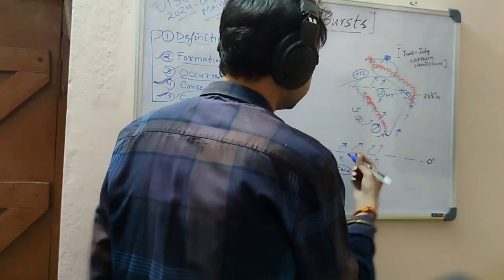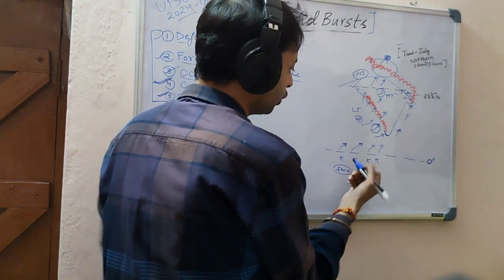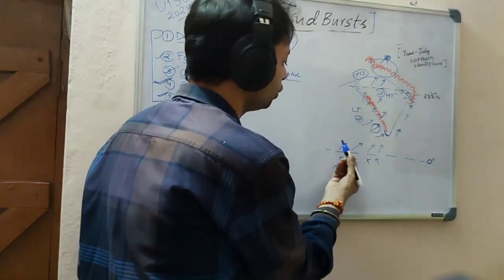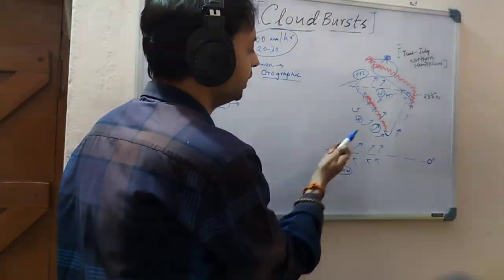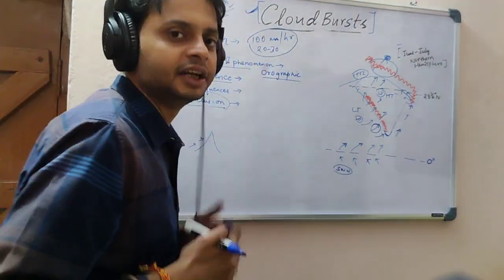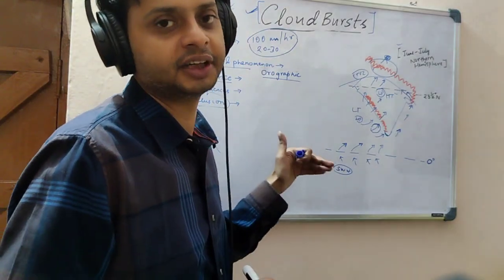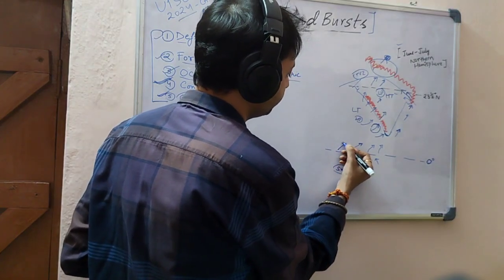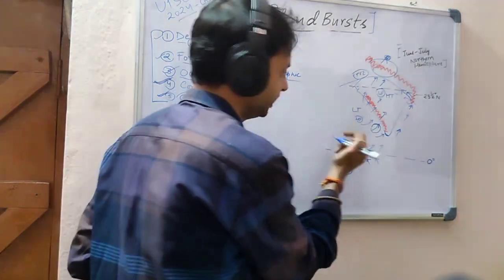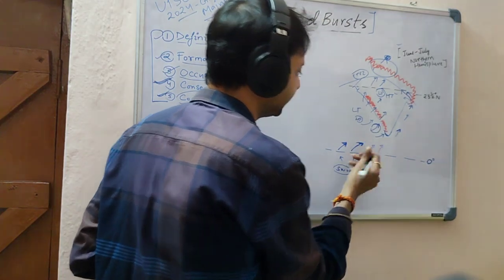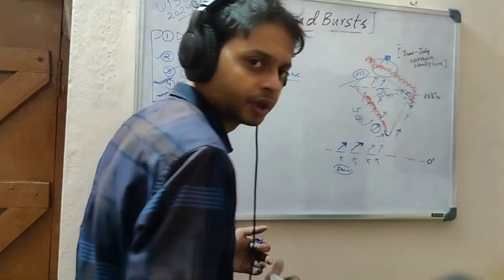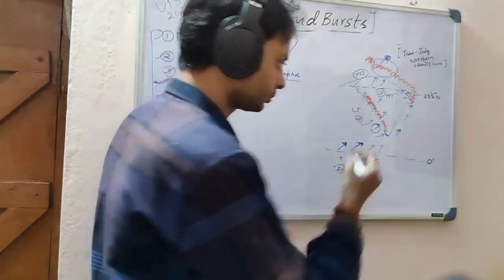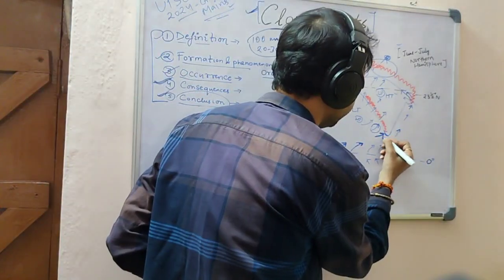Now when these southwest trade winds blow towards the equator from the southern hemisphere towards the northern hemisphere, due to the Coriolis force these winds diverge to the right-hand side in the northern hemisphere and to the left-hand side in the southern hemisphere. So they cross the equator and turn to the right, and these trade winds that have just crossed the equator now act as southwest monsoon winds that get into the Indian landmass.